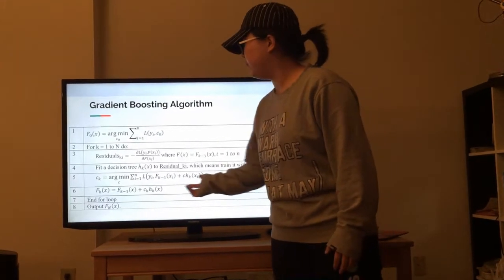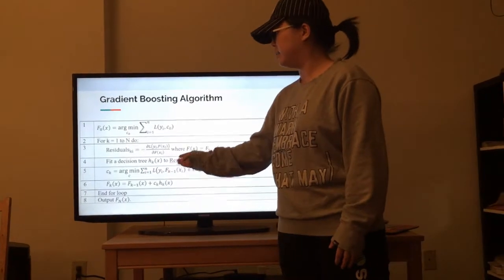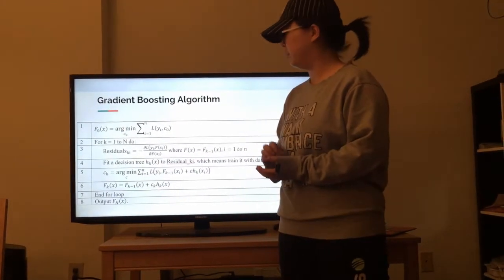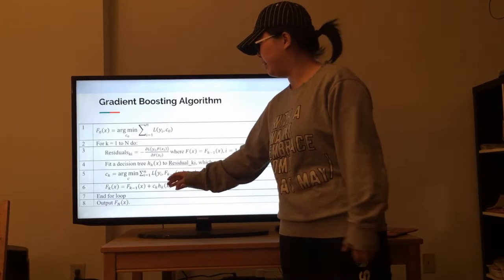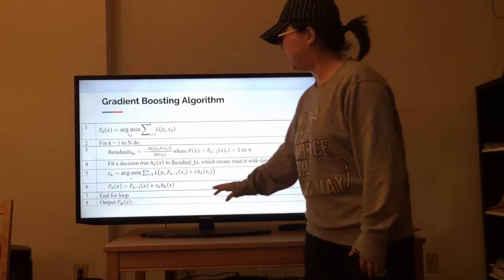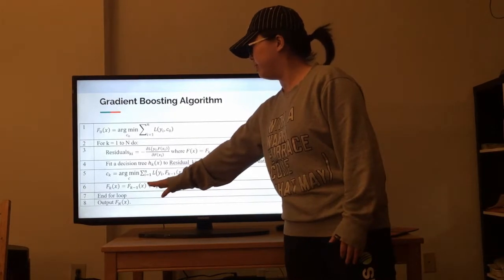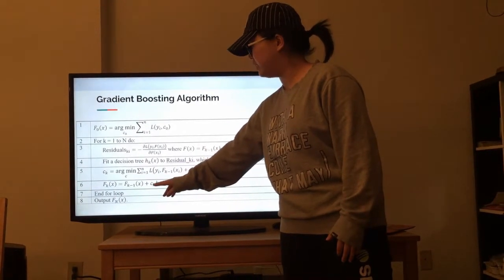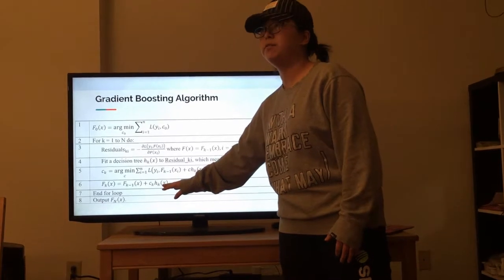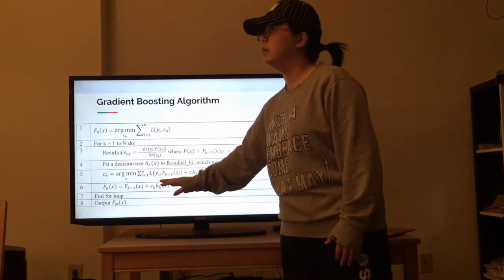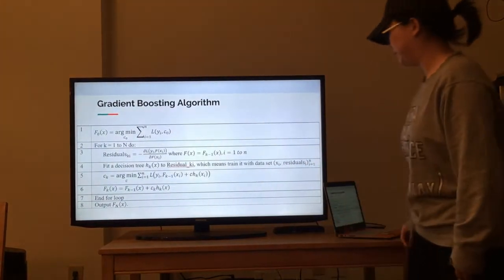So if we found this ck, this optimal coefficient, then we can update the model by the previous model plus the coefficient times the predicted negative gradient.